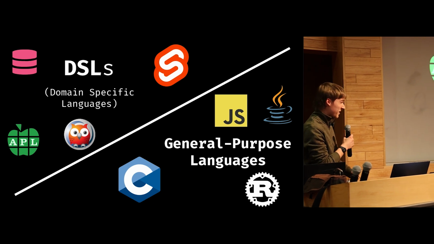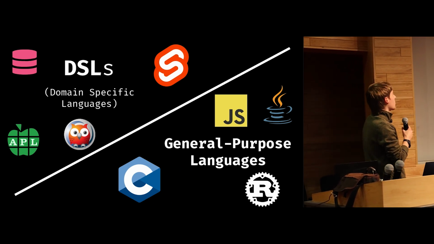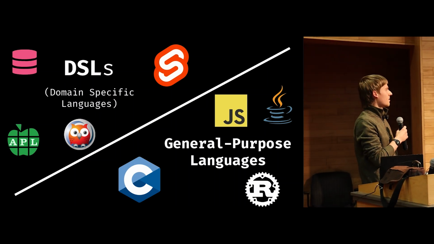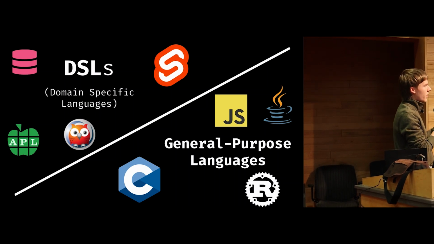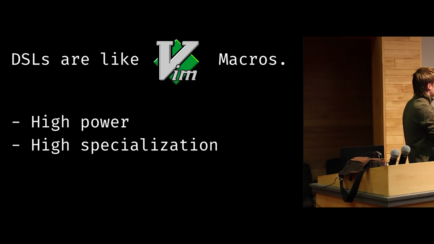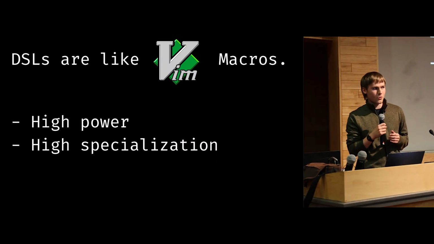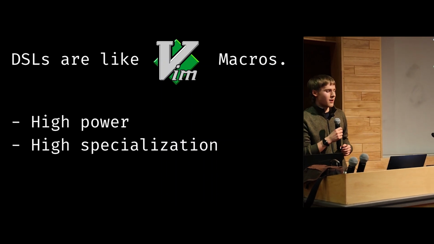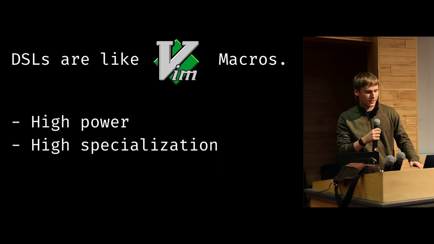So all these examples that we've seen we would probably consider DSLs, domain-specific languages, which basically means we're working with these very specialized things as opposed to something more general purpose that we can use every day. All of these are writing code for a very fine-tuned use case, right? And in this way, DSLs are like Vim macros, right? Because they offer a really high amount of power because we're able to write very little code and get a lot for free from that, but at the expense of high specialization, meaning that we can only use these things for that one very finely tuned use case.